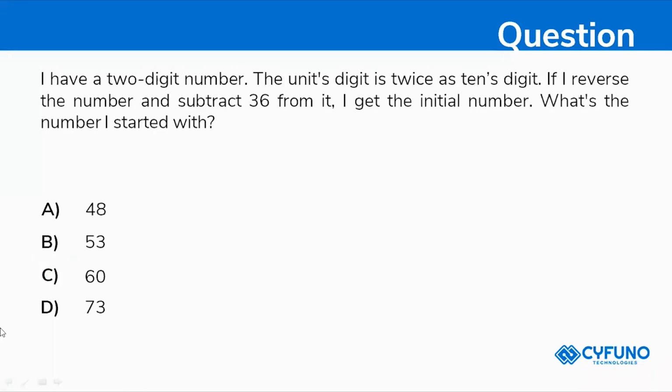Right? So here's your next question. I have a 2-digit number. The unit digit is twice the tens digit. If I reverse the number and subtract 36 from it, I get the initial number. What is the number I started with? What is the reverse number? The number I started with.